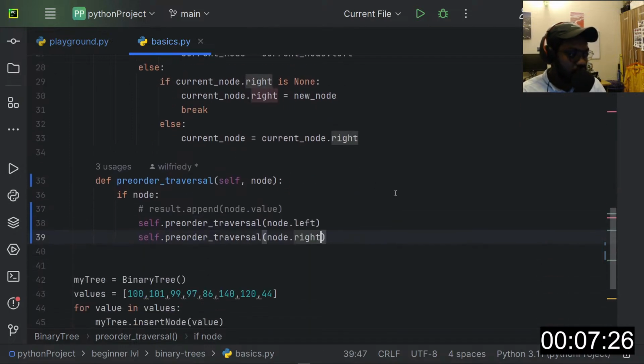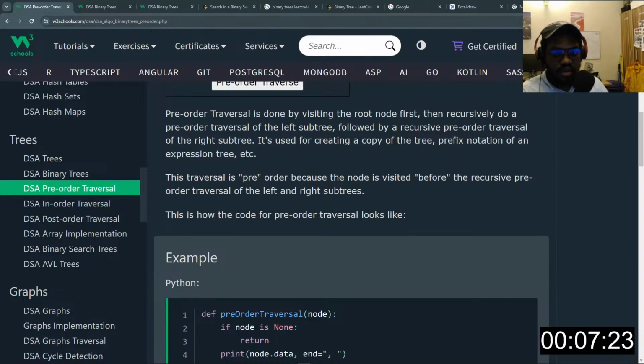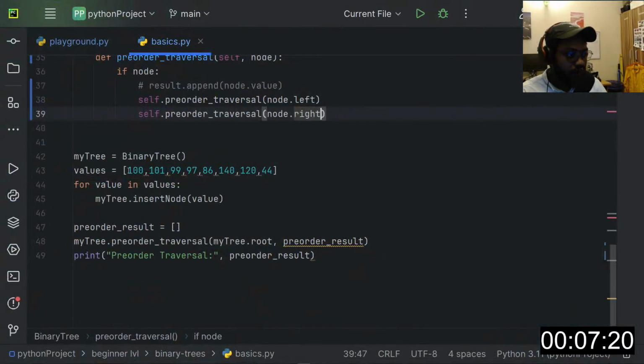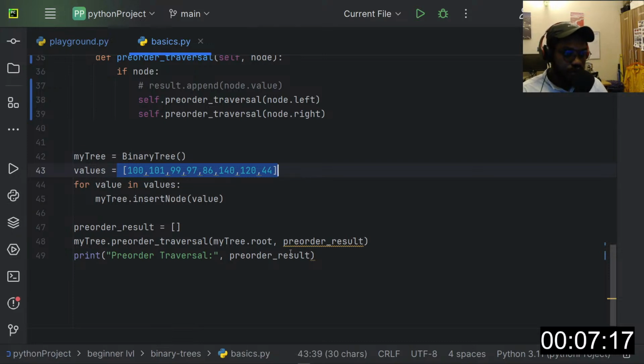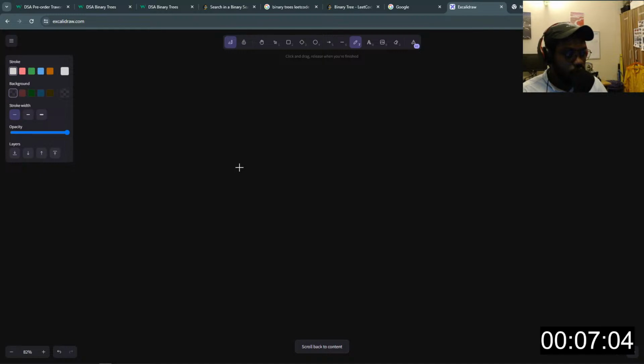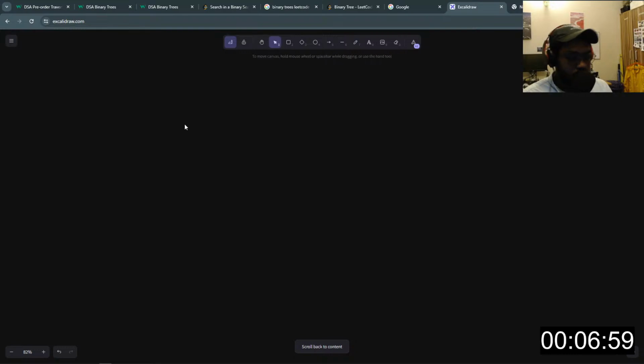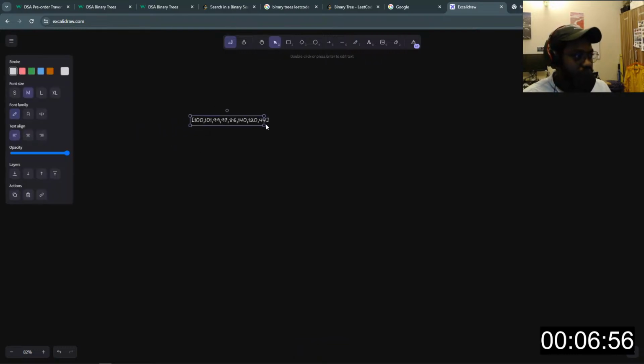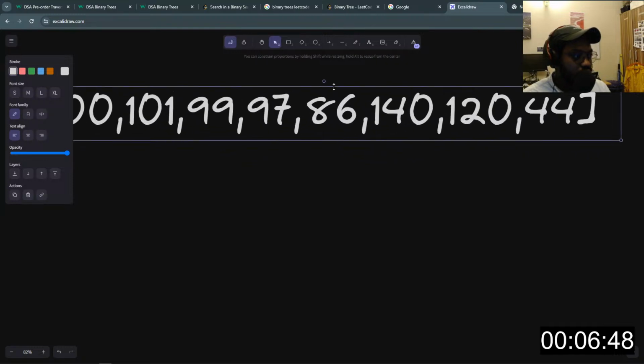So as you can see, let me draw. Here is my parameter. I have 100. I'll copy this, and then I'll represent the tree. Then we'll write out how the nodes are going to be printed out in a pre-order traversal. Then we can verify by comparing with what the function outputs. So I'll paste this here. So here is our input array, and we want to insert each one of these elements into the tree. So let's get started.